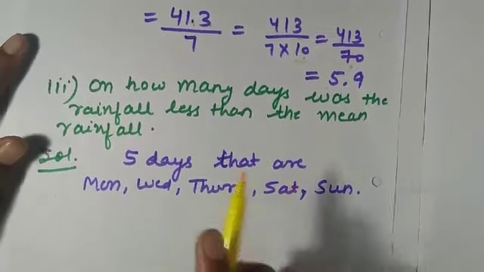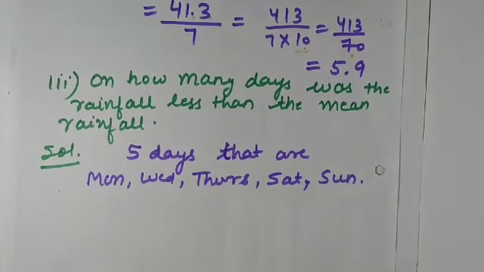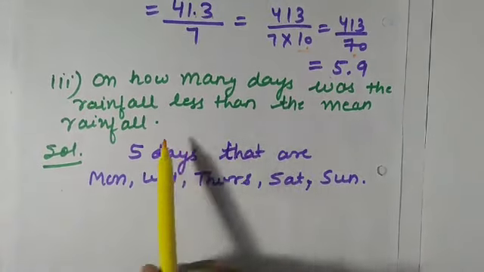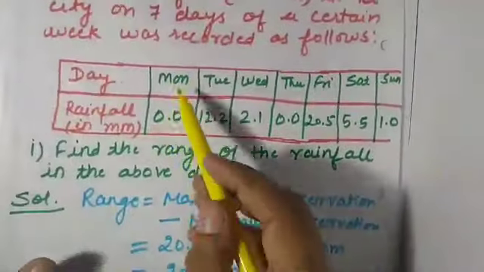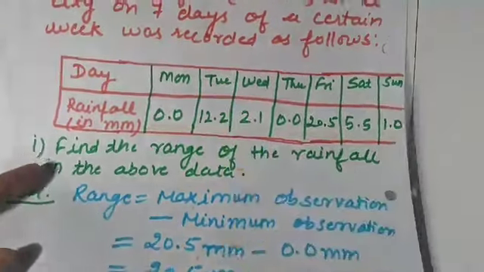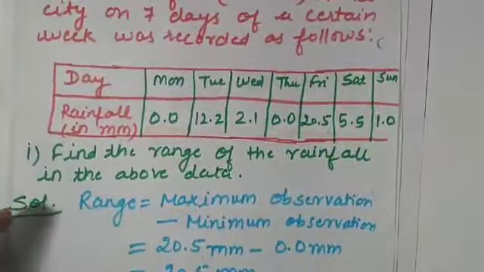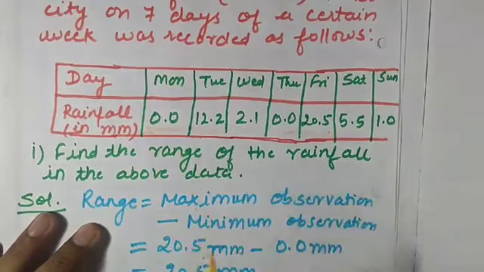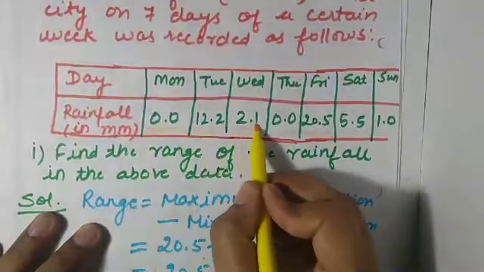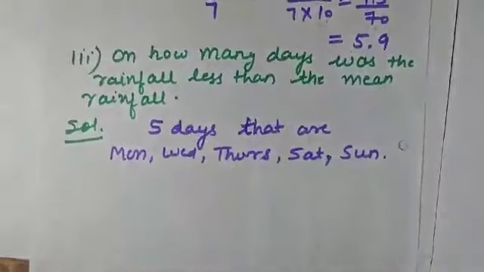Now the third part they are asking is on how many days was the rainfall less than the mean rainfall. So there are 5 days in which the rainfall was less than the mean rainfall. Sorry, the mean we have is 5.9. We have to search for the days in which the rainfall is less than 5.9. So 1, 2, 3, 4 and 5. So the number of days is 5.